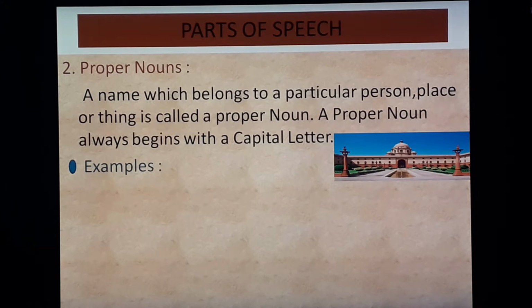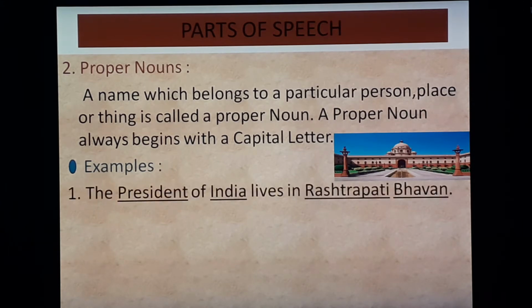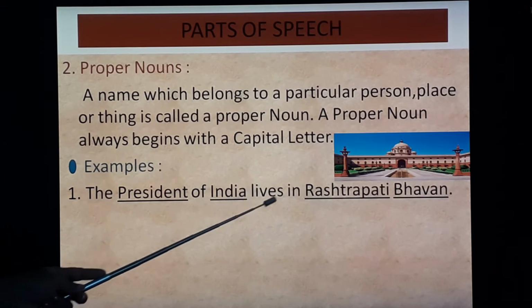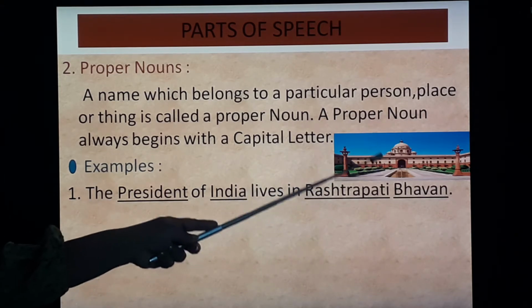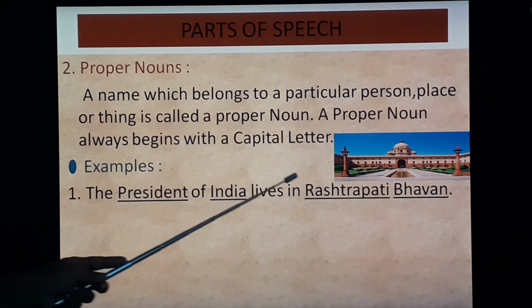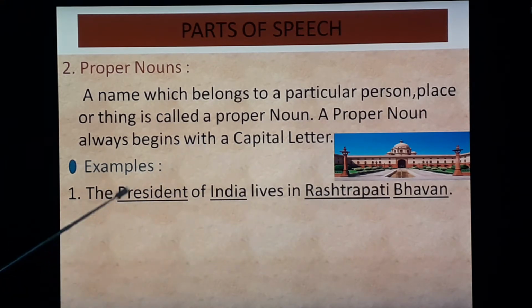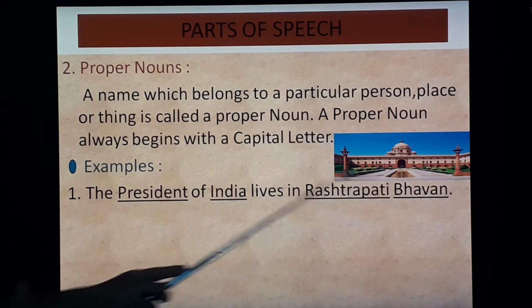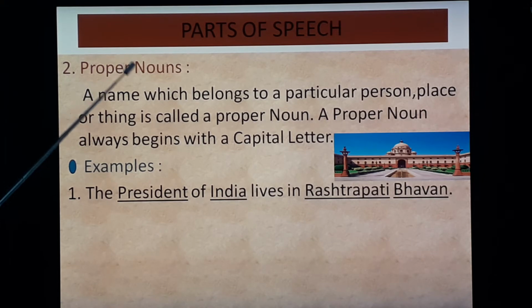Let's see examples. The President of India lives in Rashtrapati Bhavan. So here see, first letter capital. That is why President, India, Rashtrapati Bhavan all are proper nouns.